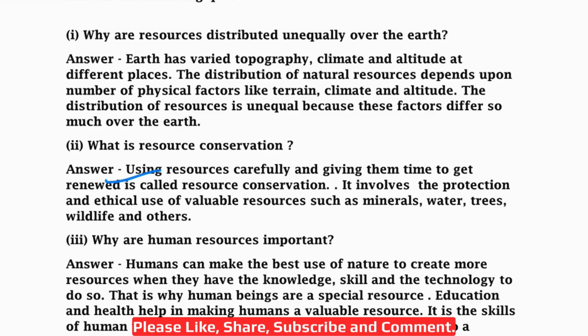That is called resource conservation. It involves the protection and ethical use. Ethical means legal and limited use of valuable resources such as minerals, water, trees, wildlife and others. You should not use them in unlimited quantity, otherwise they will get exhausted.